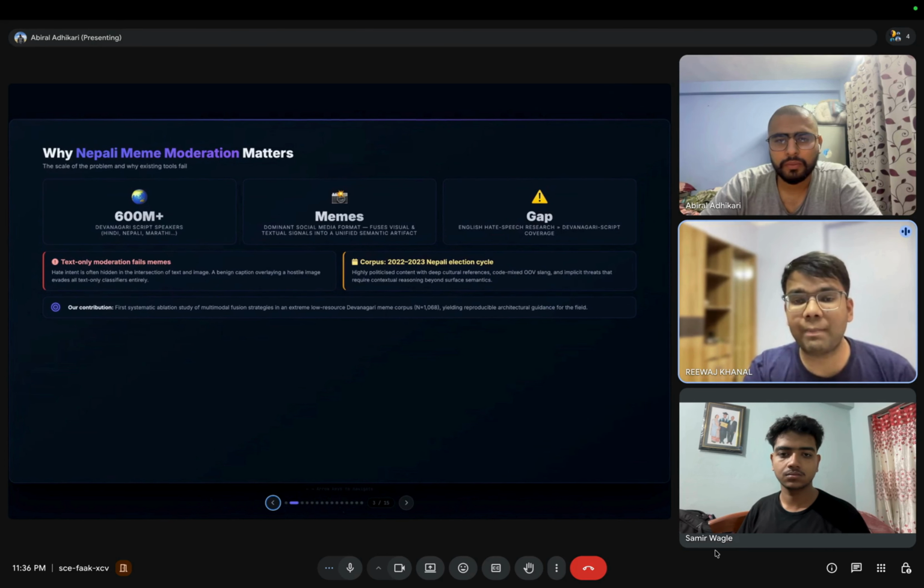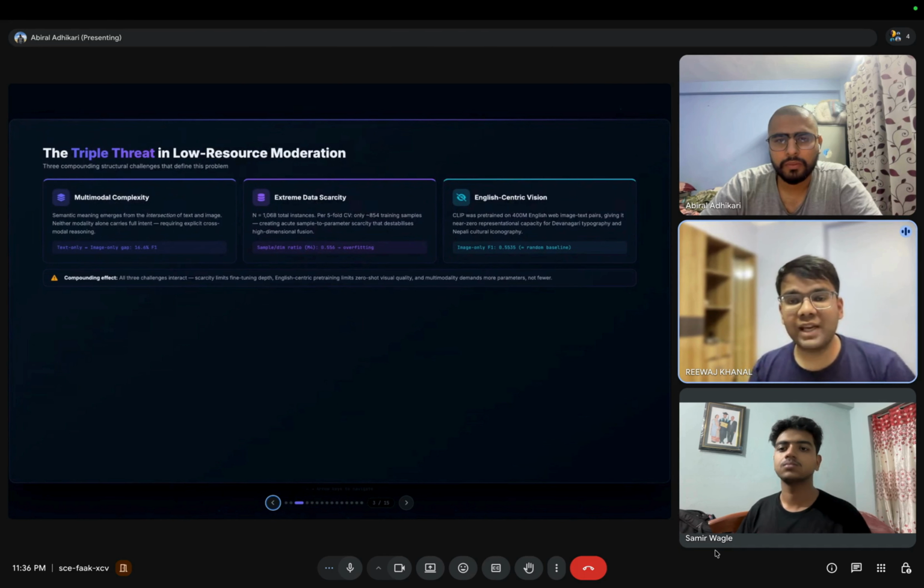Moving on to the next slide, we have the problem: a triple threat. We faced a triple threat. First, multimodal complexity. Neither image nor text alone reveals the full intent. Second, extreme data scarcity, with only about 850 training samples per fold. Third, vision models like CLIP are English centric, lacking the cultural context to understand the Devanagari typography.